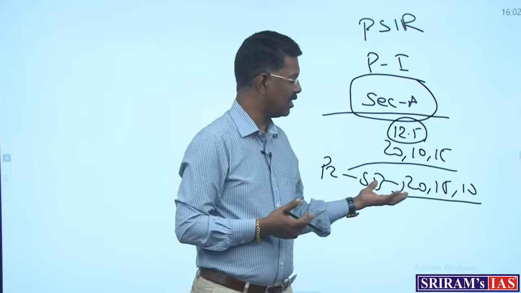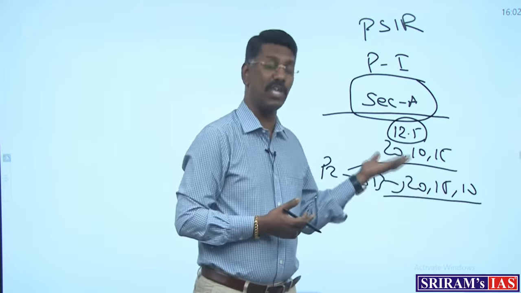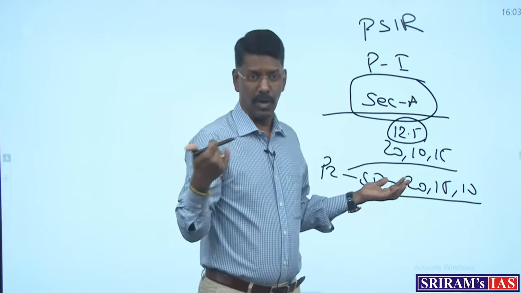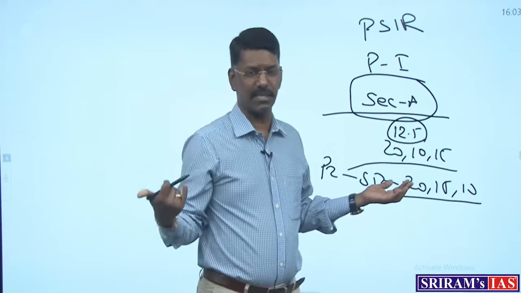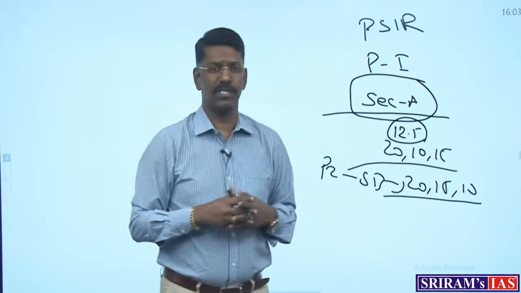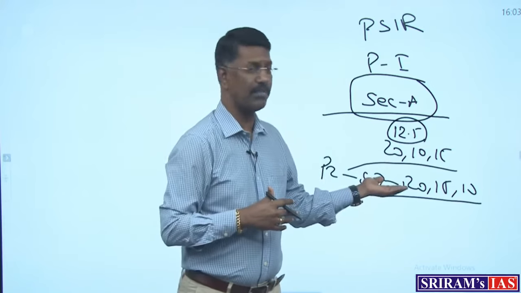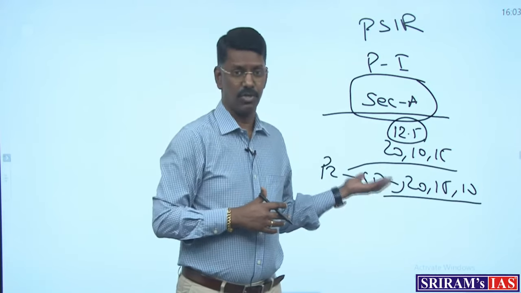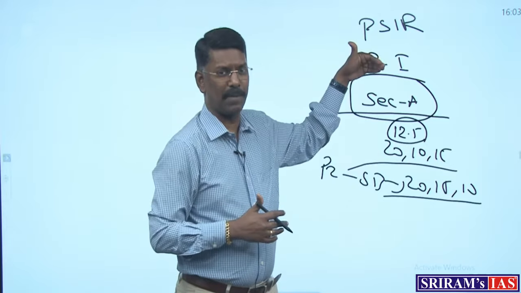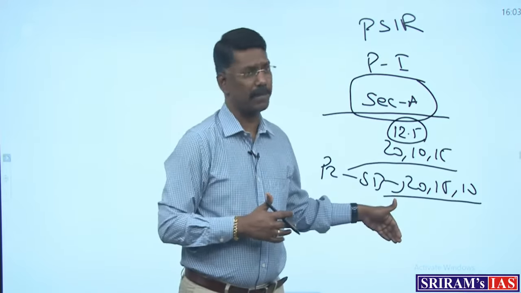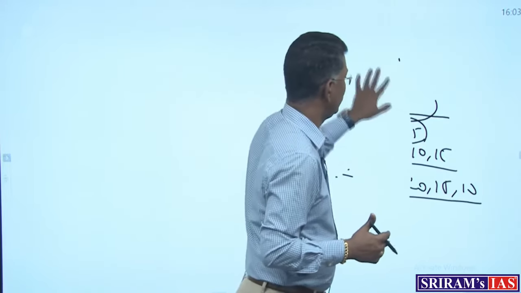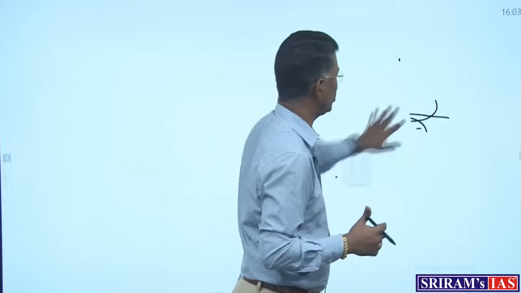On the basis of that, the student can score very good marks when I compare Paper 1 Section A, then Paper 2, Paper 1 Section A and Section B, because that is the idea in the category of the scientific scaling of UPSC, that will give more importance on the basis of the dynamic nature. So based on that, we have to give more importance to the Section A part of Paper 1 than the Section B part of Paper 2. Okay, so that is the reason, simply explained. Now I am just going to start.